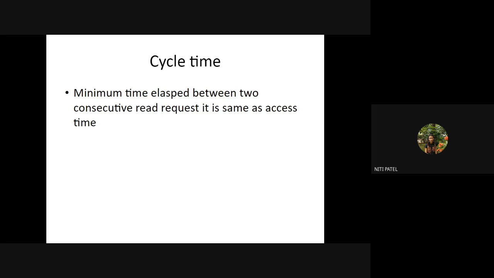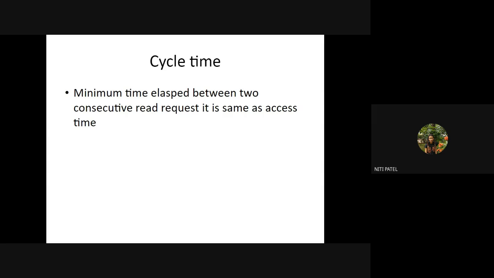Access time is within the system itself. Inside my system, either in the hard disk or main memory, I have a file called experiment 1. So the time taken by the system to give me experiment 1 is called access time. Whereas cycle time is when I have a system which is shared on the network and I want data from some other system which is shared on the network.